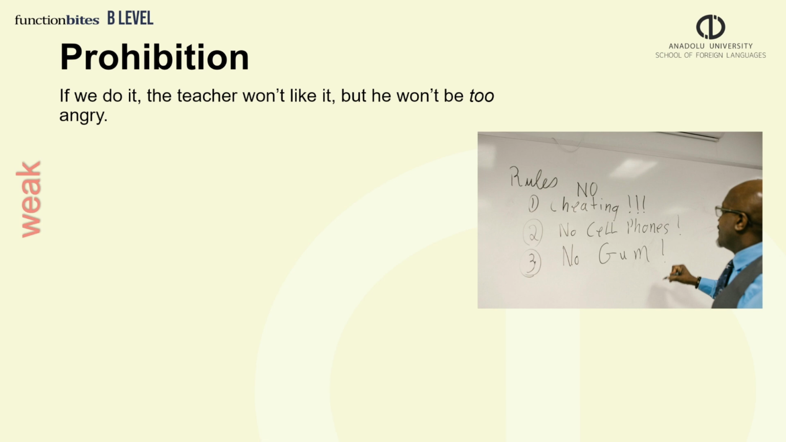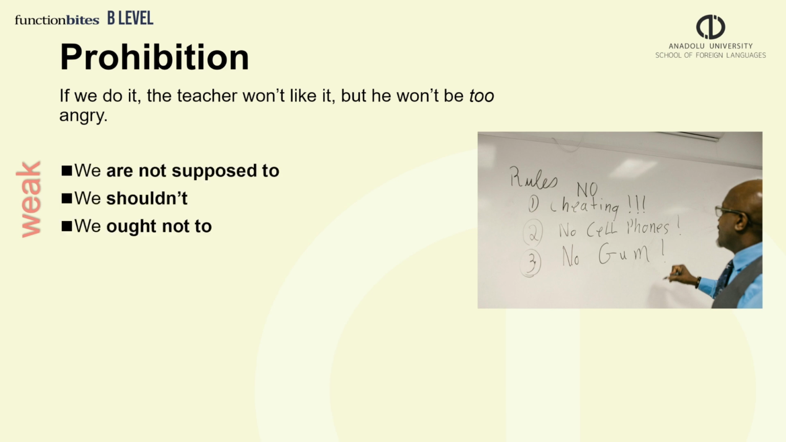And here are some examples of weaker prohibition. If you do these, the teacher won't like it, but he won't be too angry. But you still shouldn't do it. We are not supposed to, we shouldn't, we ought not to drink coffee in the classroom.